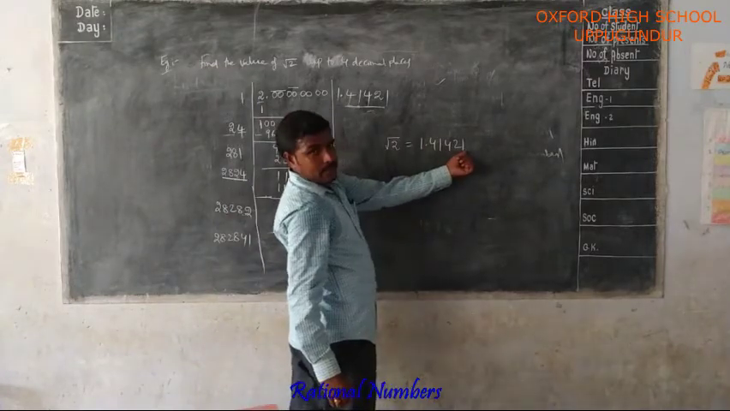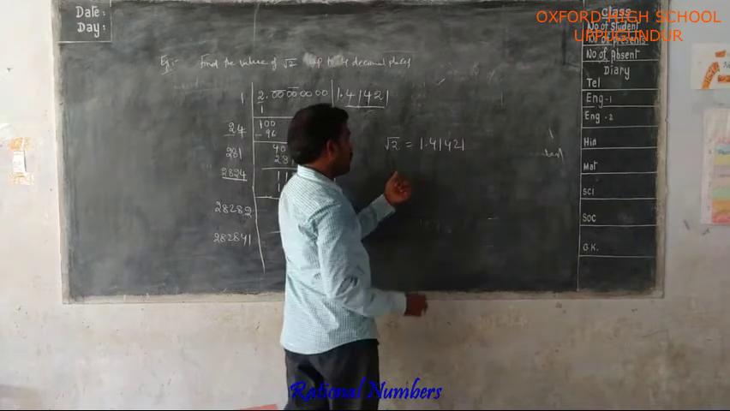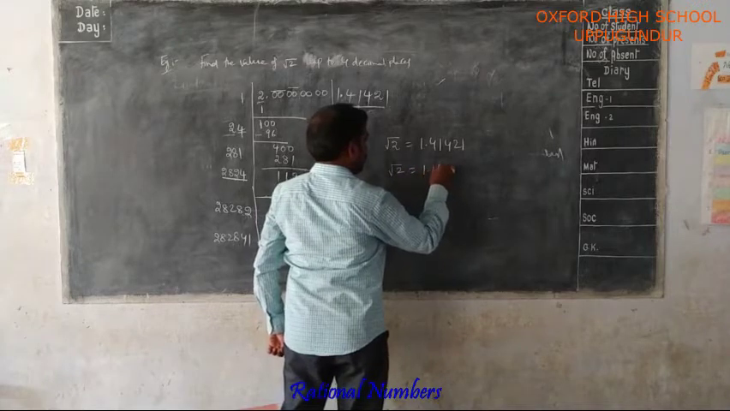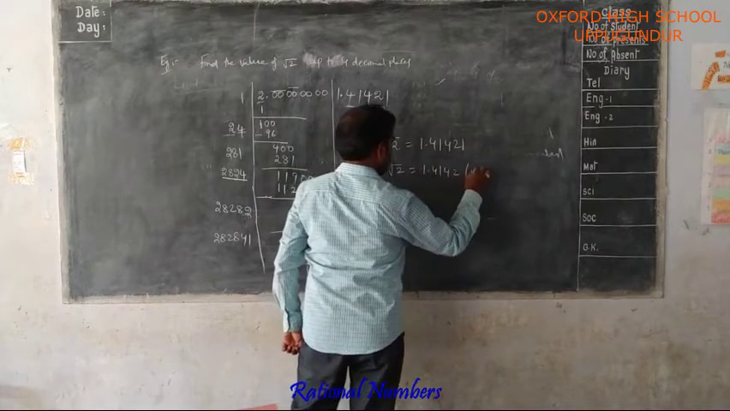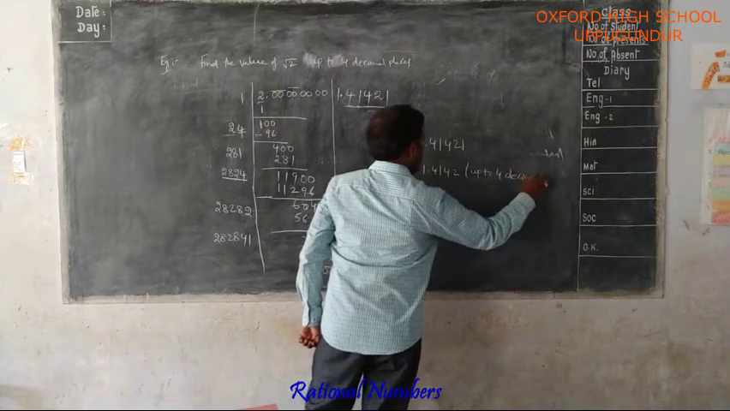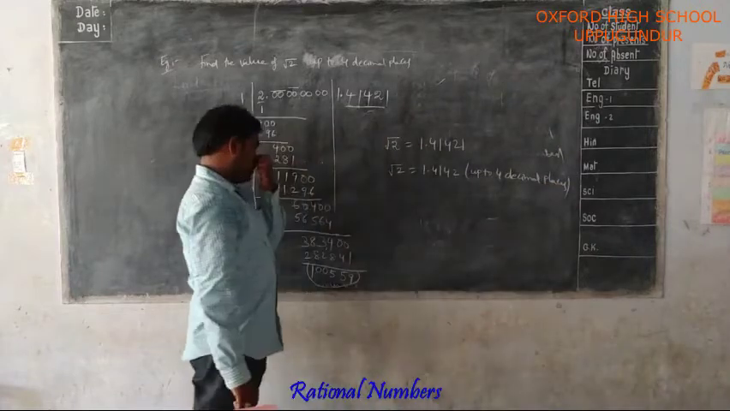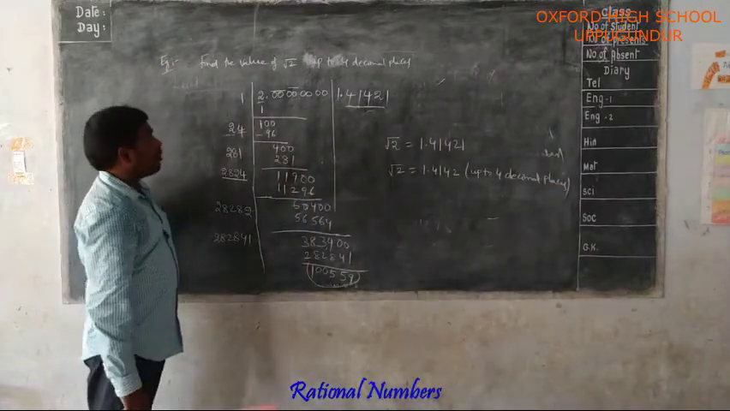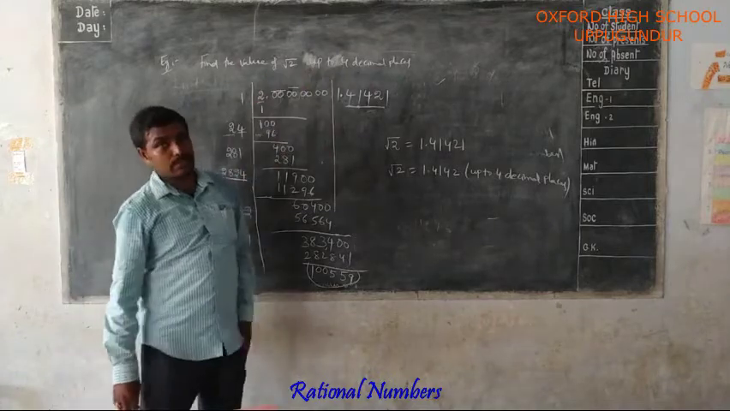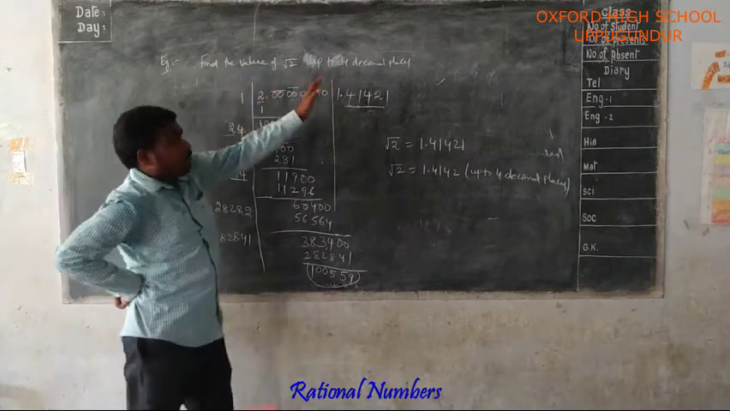Now up to 4 places, your fifth place is less than 5. So we have to round off the root 2 value up to 4 places, and root 2 equals 1.4142 up to 4 decimal places. Now, how to find the square root of root 2 up to 4 decimal places? So, find the value of root 2 up to 4 decimal places.